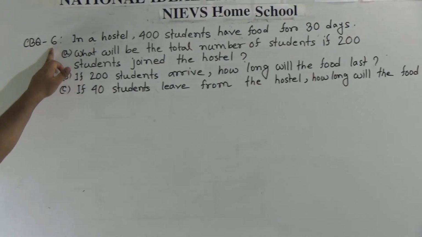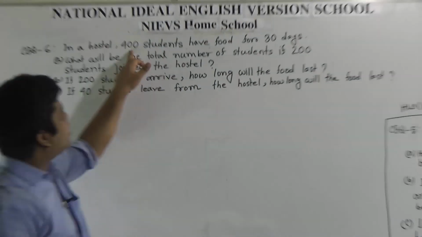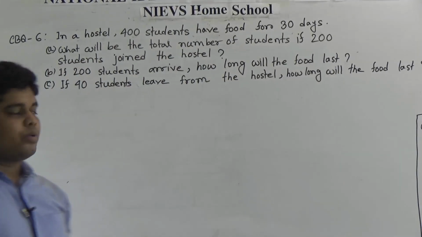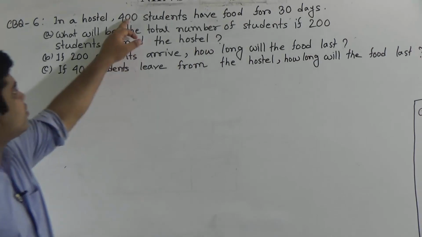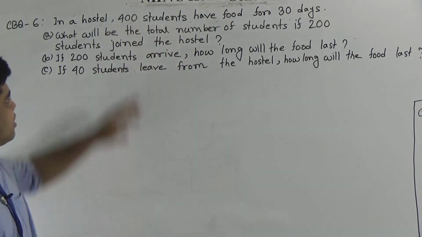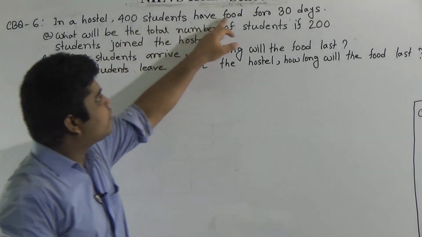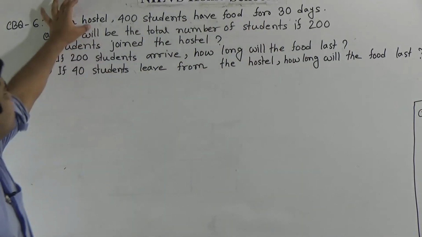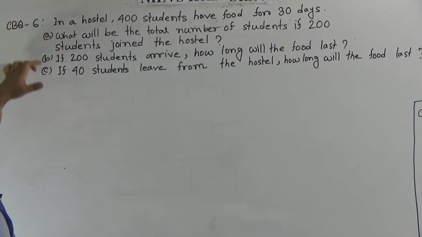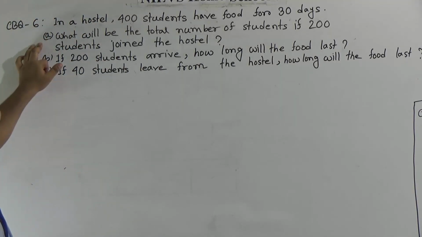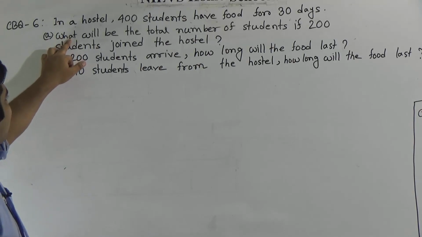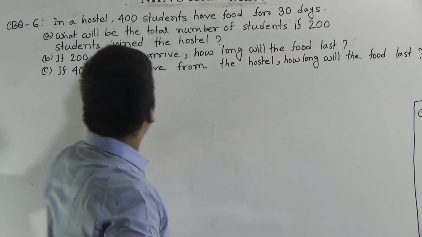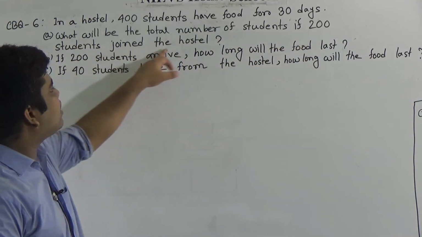CBQ 6. In a hostel, 400 students have food for 30 days. That means a hostel contains 400 students and that amount of students have food for 30 days. Okay, this is the stem and by using the stem we solve 3 questions, A, B and C. What is question A? Question A is, what will be the total number of students if 200 students join the hostel?